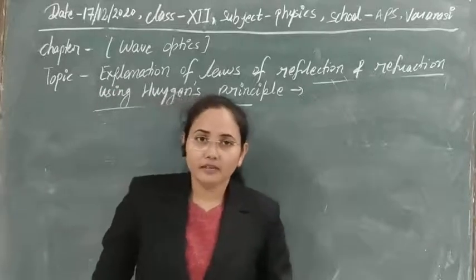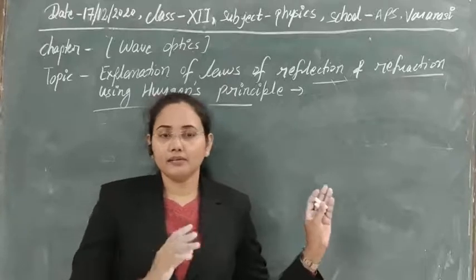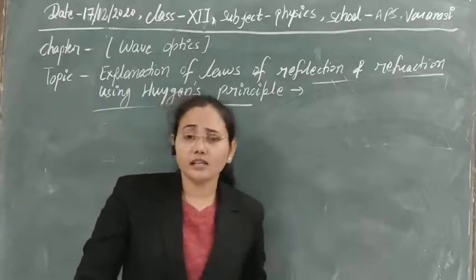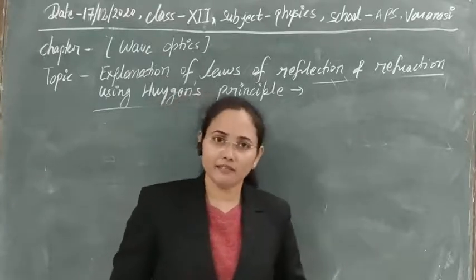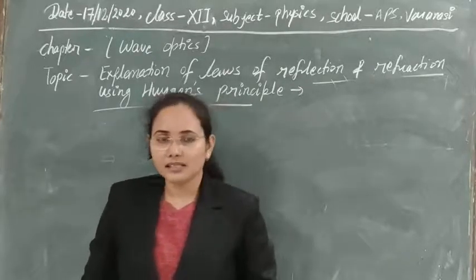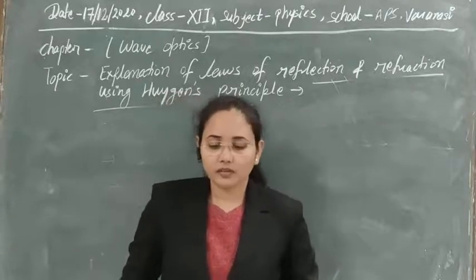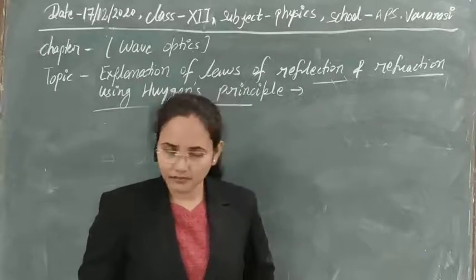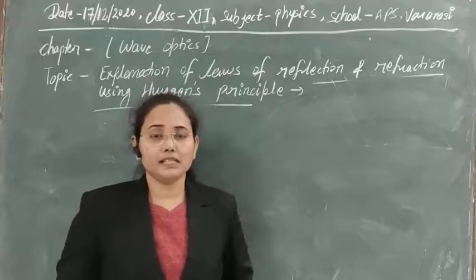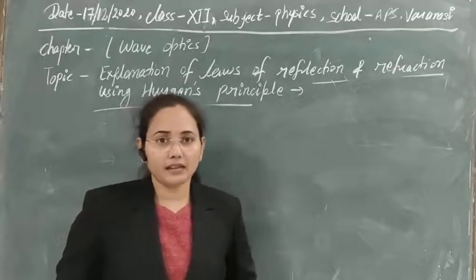So for the law of refraction, I think the geometry that we have used for the incident wavefront and reflected wavefront is clear. If that geometry is clear, then you can easily understand the law of refraction and how we can explain it. So first of all, regarding the law of refraction, you know that if any plane surface is not polished, then light gets transmitted from that surface.